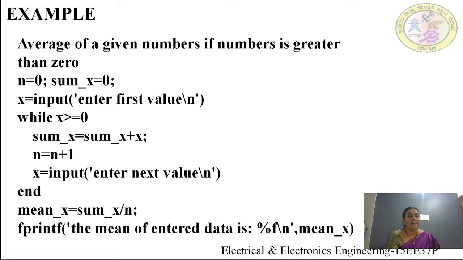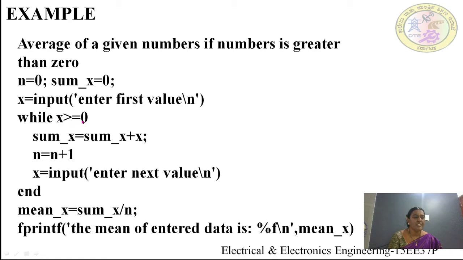Here, the average of given numbers if the number is greater than 0. For that, first I will initialize n is equal to 0 and sum is equal to 0. Then x is equal to input, enter the first number, and in the while loop I'll take the expression x is greater than or equal to 0.